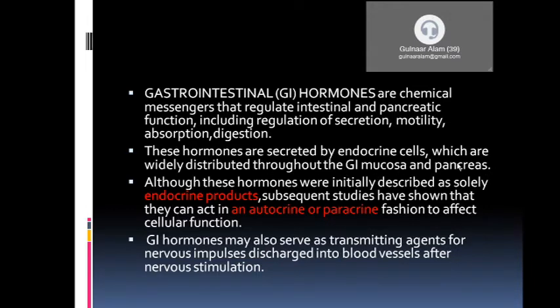Although these hormones were initially described as solely an endocrine product, subsequent studies have shown that they can act in an autocrine or paracrine fashion to affect cellular function. Okay, a GI hormone may also serve as a transmitting agent for nervous impulse discharge into blood vessels after nervous stimulation. So GI hormones are also under nervous stimulation.